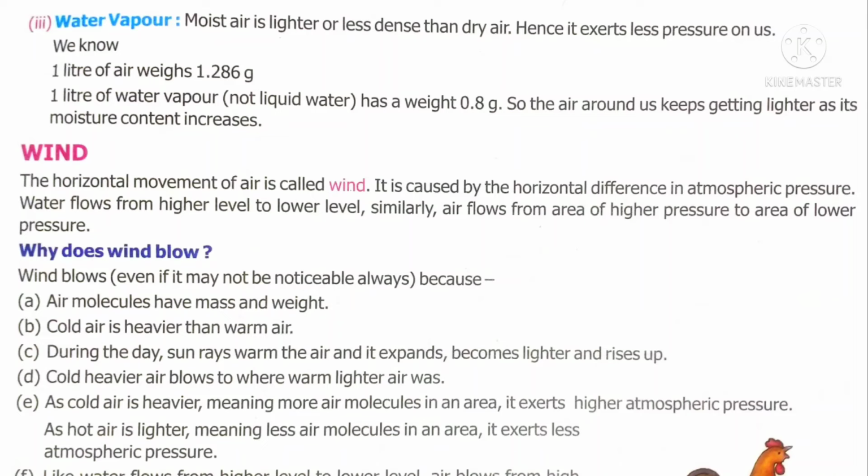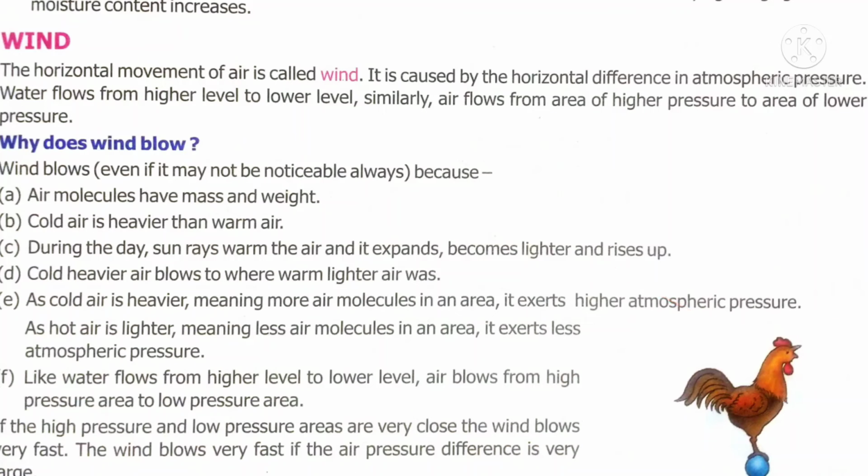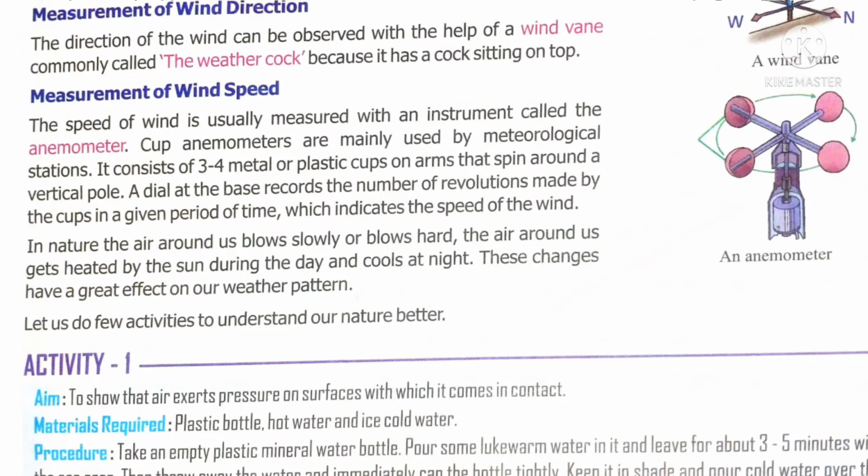Wind is blowing. The direction of wind can be measured with the help of a wind vane. It can also be called the weather clock. This is the weather clock. How will you measure the wind speed? You know that an anemometer is an instrument which is used to measure wind speed.